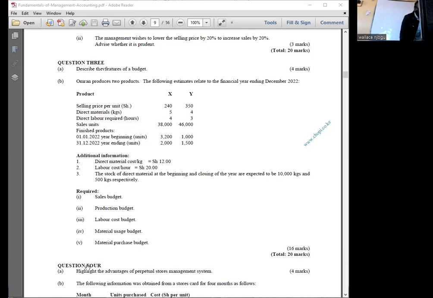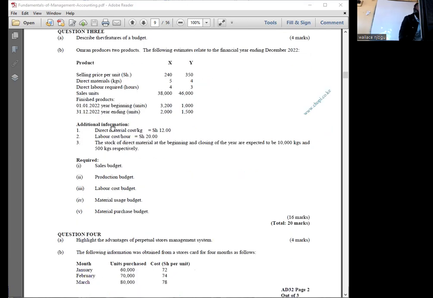Let's go to part B of the question. And part B inasoma hivi. Omran produces 2 products. And the following estimates relate to the financial year ending December 2022. We have products X and Y. We have the selling price per unit, direct material, direct labor, sales units. We have finished products at the beginning of the year and at the end of the year, then you have additional information.